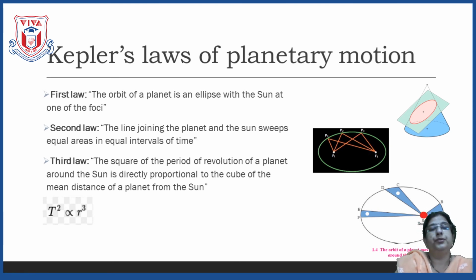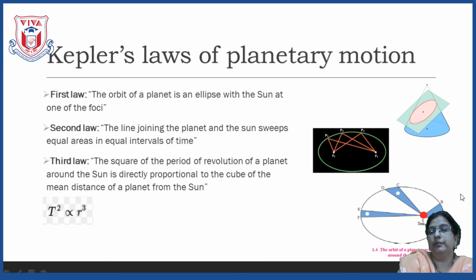Now, let us go to Kepler's third law. What does the third law state? The square of the period of revolution of a planet around the sun is directly proportional to the cube of the mean distance of the planet from the sun.